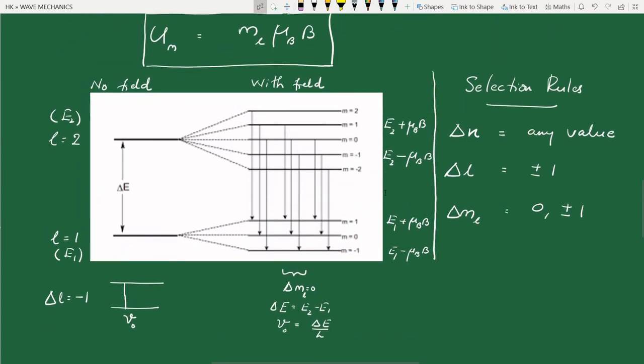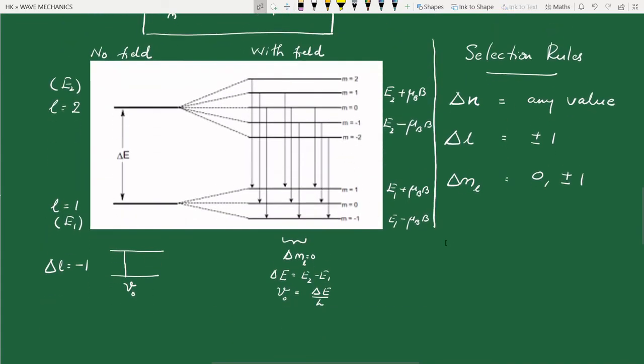Okay, now let us consider this right group. For this group, you can see delta ml is equal to plus 1.